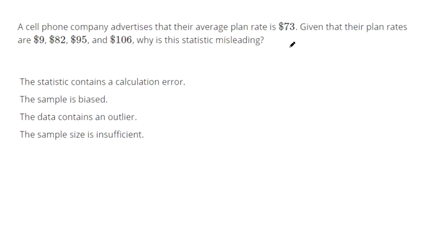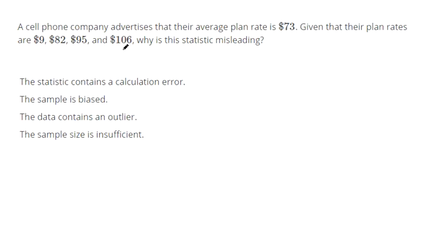We've got a cell phone company that advertises their average plan is $73. So their four plans that they have are $9, $82.95, $106. Now that seems like a really low number, like that last question that we just looked at. But it's not really a sample because these are just the different plans that they have. I can see why a student would choose the sample size is insufficient because there's a small amount. But there's thousands and thousands of people picking the $106 plan, thousands of people picking the $95 plan, etc.